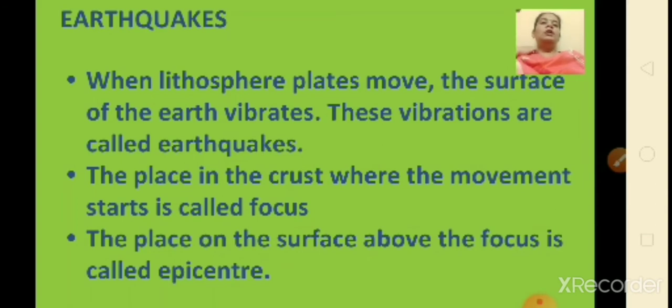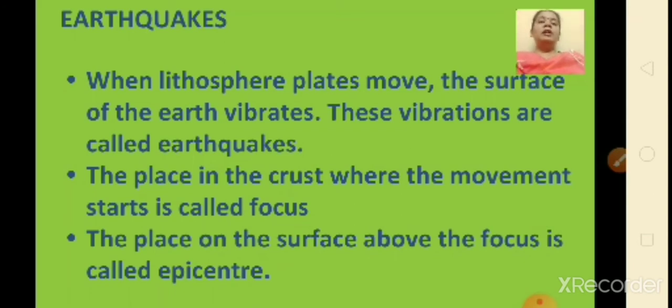Now children, the place in the crust where the movement starts is called focus. Okay, below the earth where the movement starts is called the focus. Now where is it? It is the place in the crust. And children, the place on the surface above the focus is called epicenter.